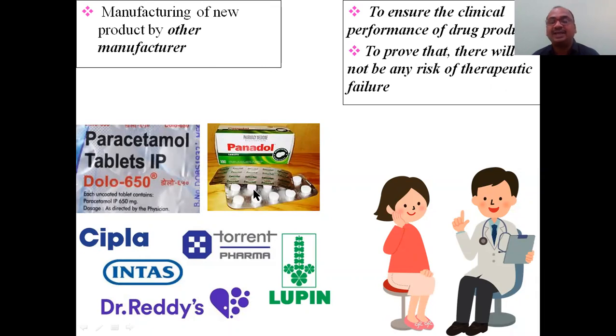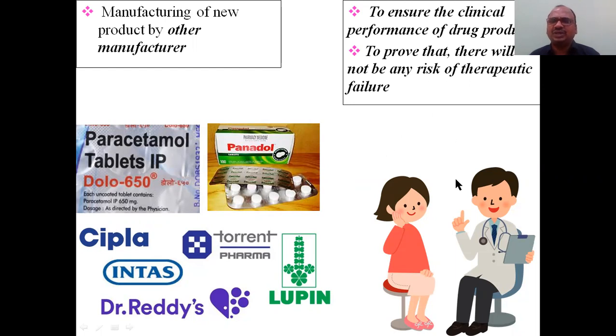Manufacturing of a new product by another manufacturer. See here, Dolo 650, a very popular brand, Microlab. Always Microlab, Dolo 650. What about the remaining companies? They have to come up, no? They have to come up with their product and they have to compare the bioequivalence studies. So bioequivalence studies are a chance for newcomers that have entered the pharmaceutical industry. Always being dominated by only the popular companies is not the limit. No, we cannot do such a thing. If you see here, this is one more product, Pandal, that came. It is also proven bioequivalent with Dolo 650 at a cheaper rate.